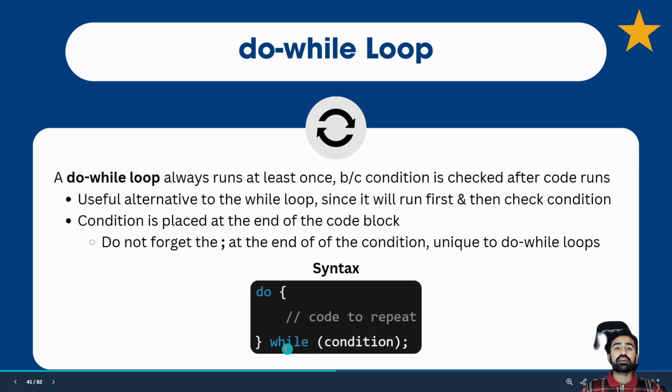And check out the syntax. We do the while condition at the end of the braces, and we throw a little do keyword at the front of the braces. So this is the structure of the do while loop. It's a useful alternative to the while loop since it will always run first, then check the condition.